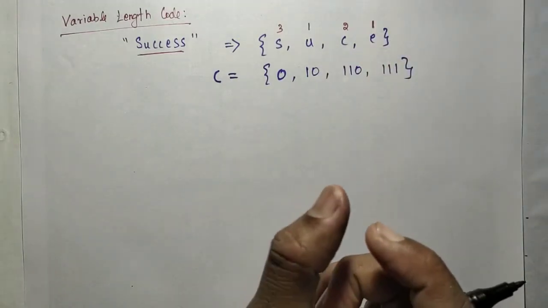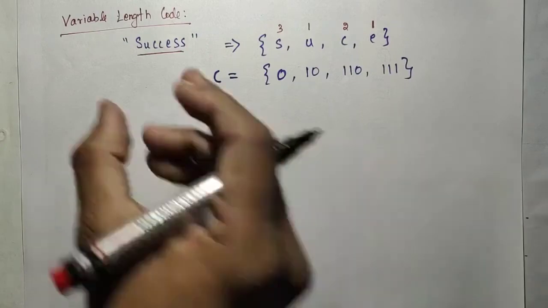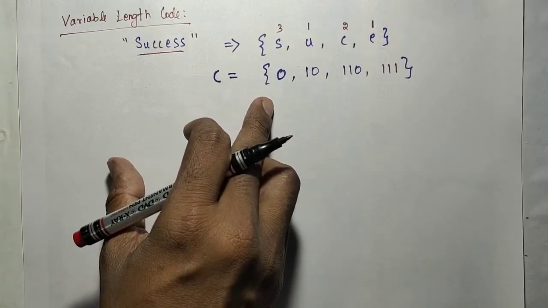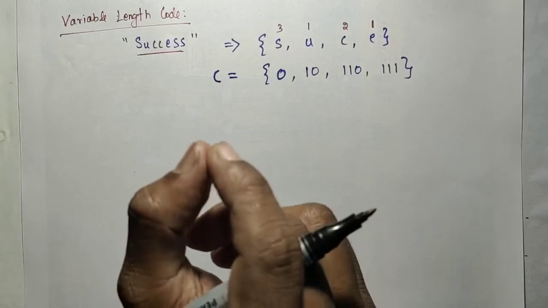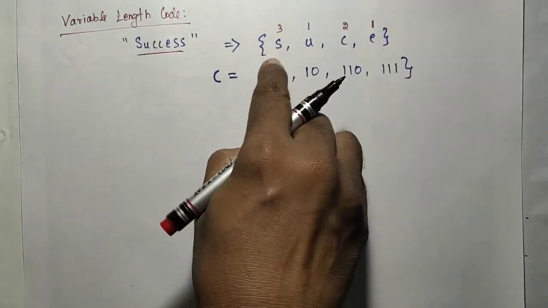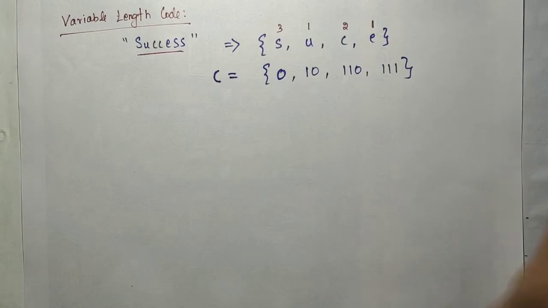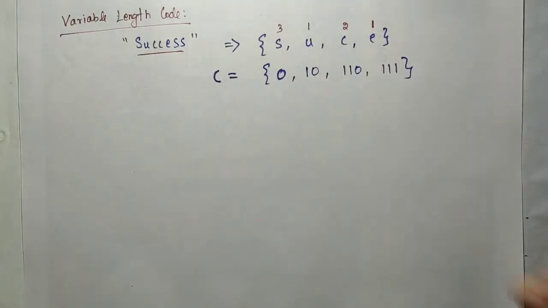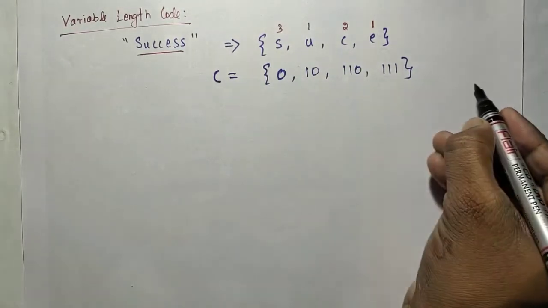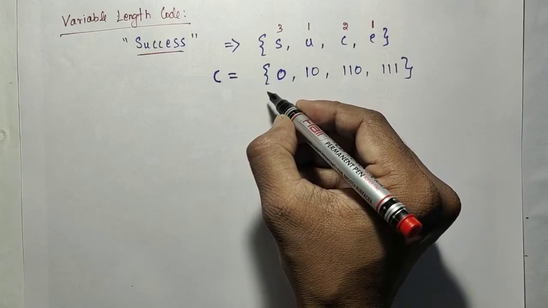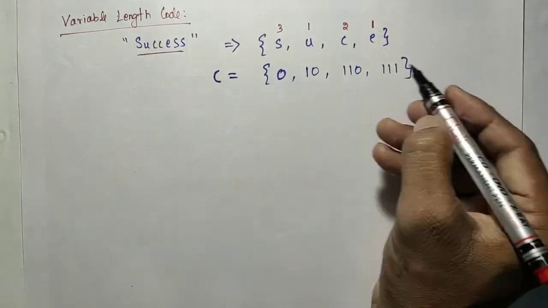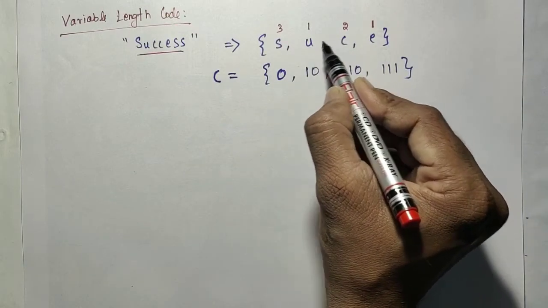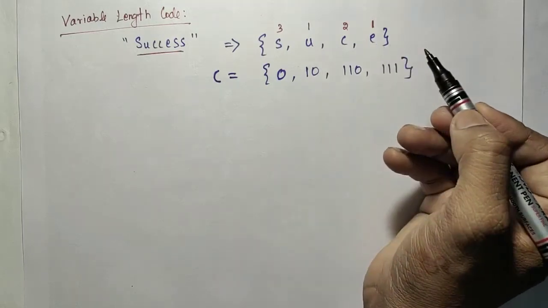So which symbol occurs more times in that text? For that symbol you substitute the code word with the minimum length. Here the length differs for all the code words: 3 bits here, 0 here, a 1 bit code. So this is the one that occurs the most times. Next, C occurs 2 times. Next, U occurs 1 time, and E occurs 1 time.